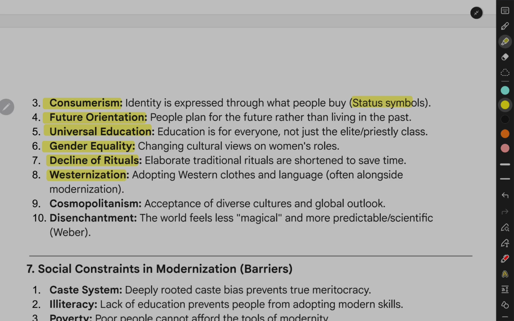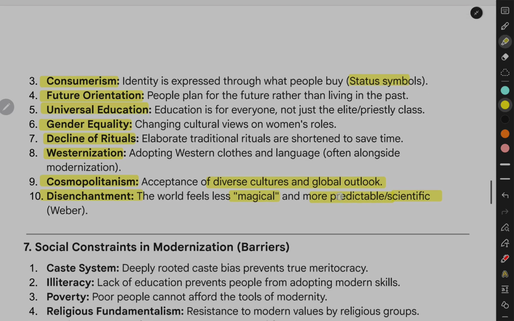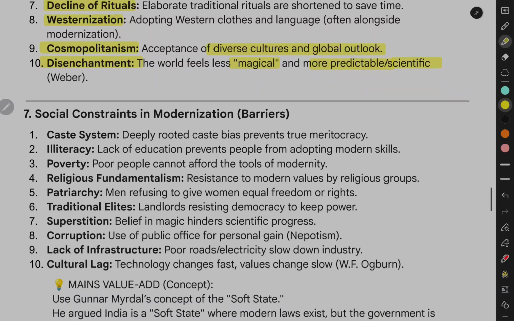Westernization. Adopting Western clothes and language, often alongside modernization. Cosmopolitanism. Acceptance of diverse cultures and global outlook. Disenchantment. The world feels less magical and more predictable, scientific. Weber. 10. Social constraints in modernization, barriers, caste system.